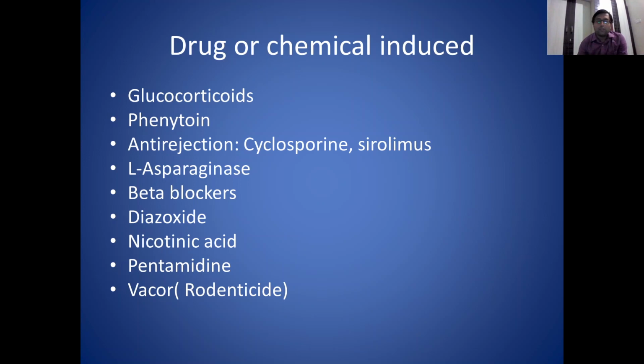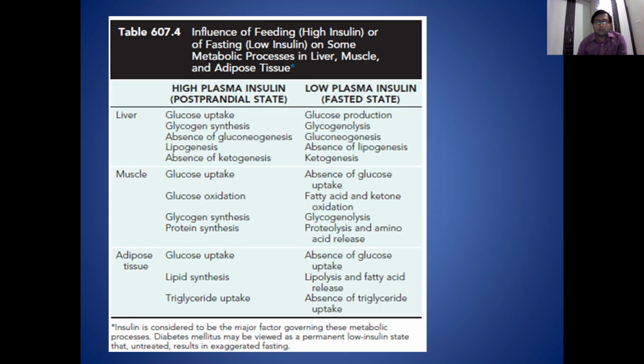Now, these are the actions of insulin in the human body. In the postprandial state, the liver, muscles and adipose tissues have different functions in the fasted and postprandial states. So you can read in this table.